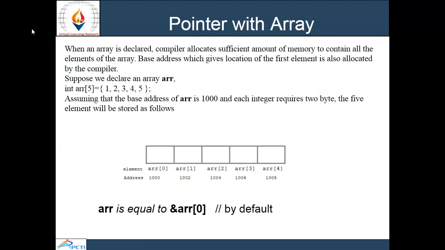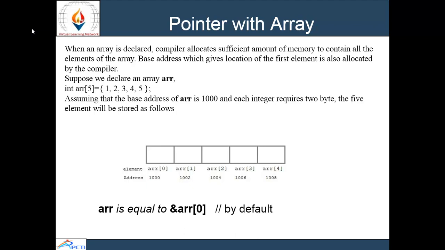Pointer with array. When an array is declared, a compiler allocates a sufficient amount of memory to contain all the elements of array. So base address, which gives the location of first element, is also allocated by the compiler. For example, I am declaring an array int arr[5]. Here array is of integer type and arr is the name of the array, 5 is the size, and assigning the value to the array is 1, 2, 3, 4, 5.